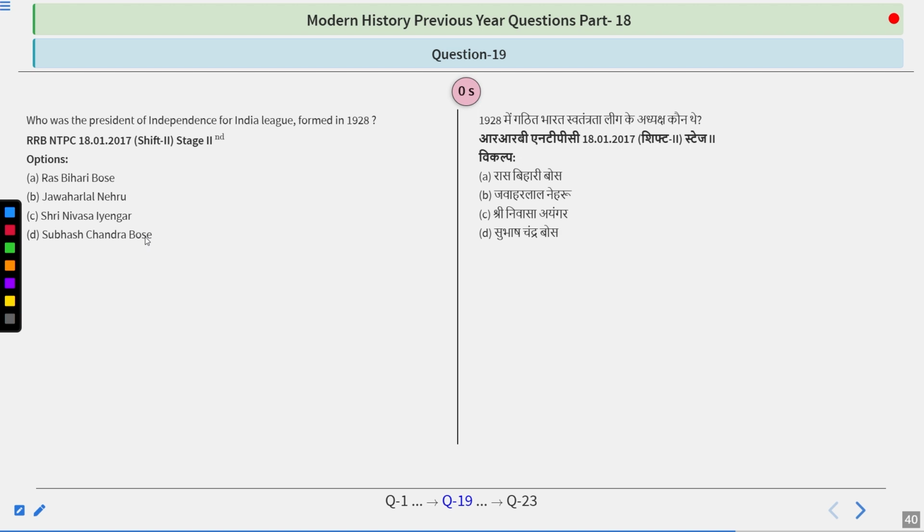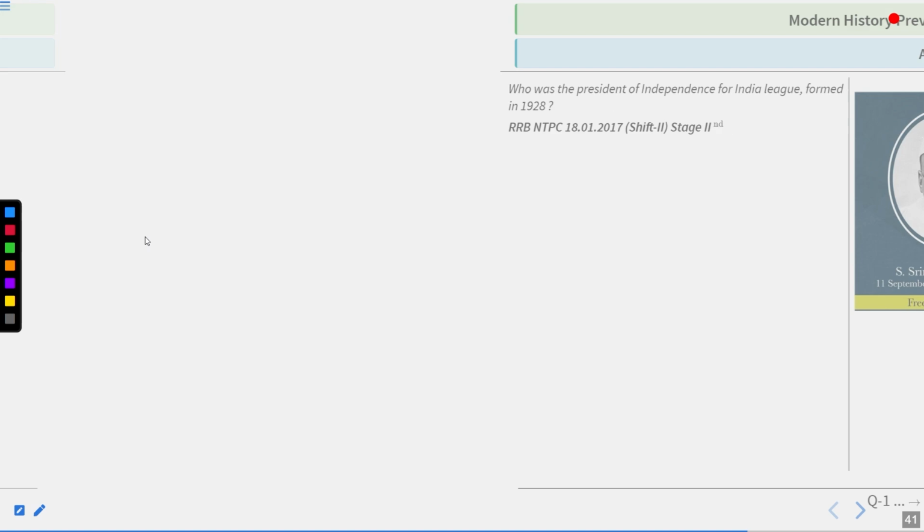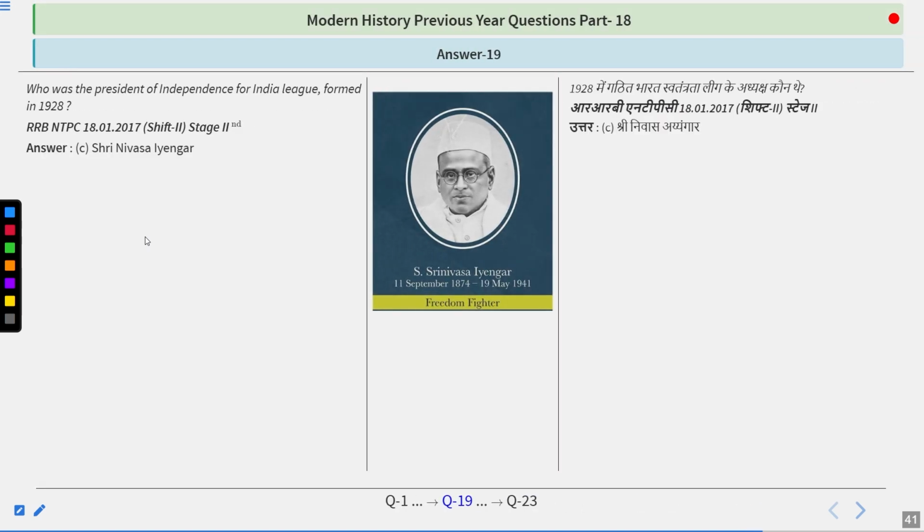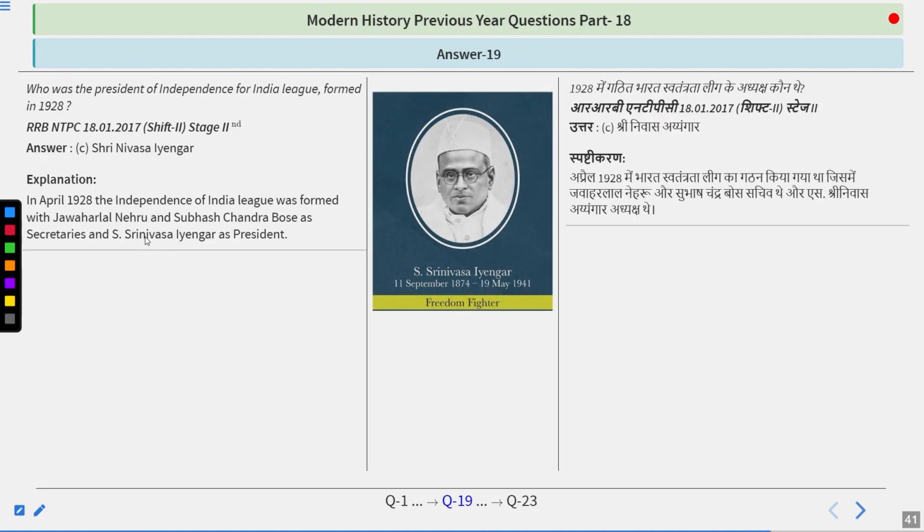And I guess the answer you are thinking is right, because the answer is Sri Nivasa Iyengar. So in April 1928, the Independence of India League was formed with Jawaharlal Nehru and Subhash Chandra Bose as secretaries and S. Srinivas Iyengar as the president. So do remember, Sri Nivasa Iyengar was the particular person who was the president of the Independence for India League.